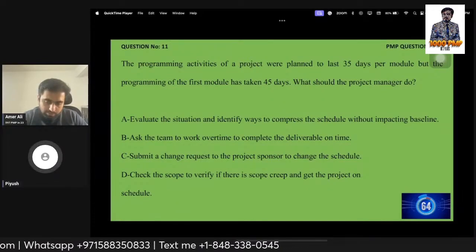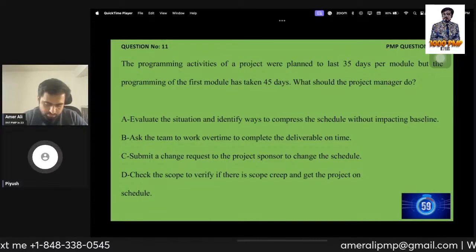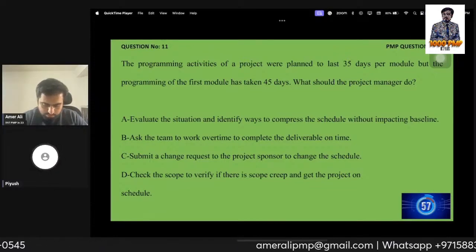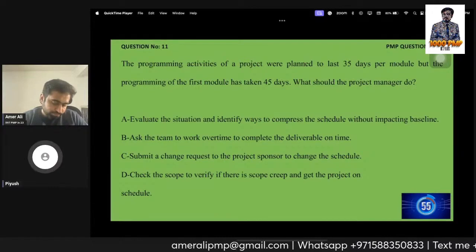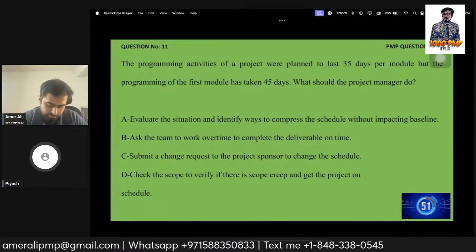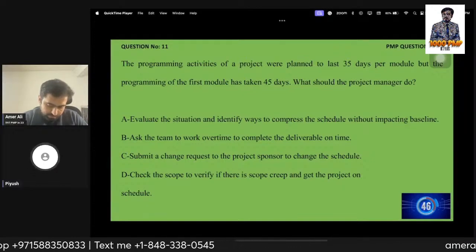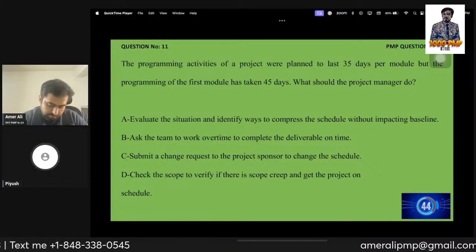What should the project manager do? The programming activities of a project were planned to last 35 days per module, but the programming of the first module has taken 45 days. What should the project manager do? A. Evaluate the situation and identify ways to compress the schedule without impacting the baseline.